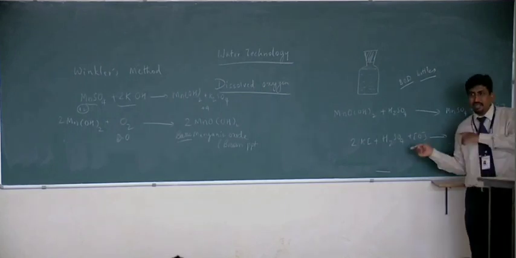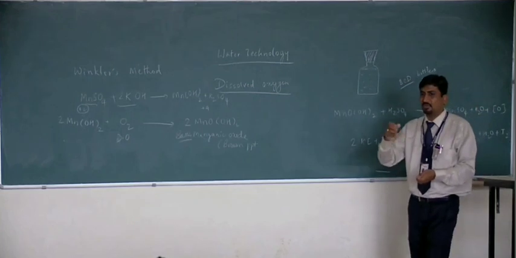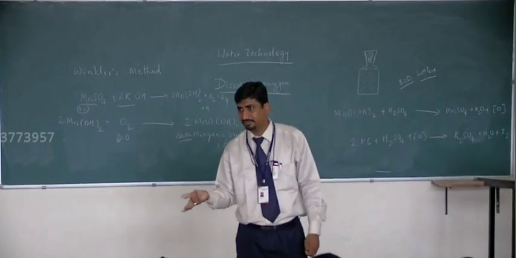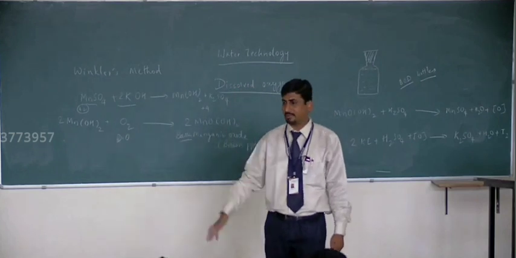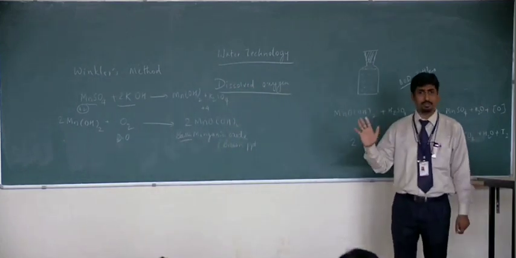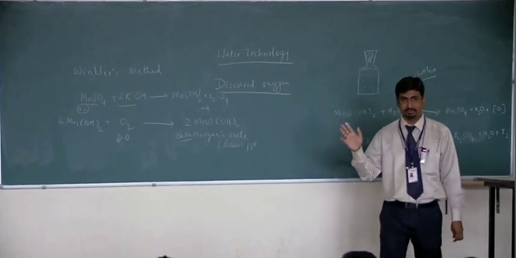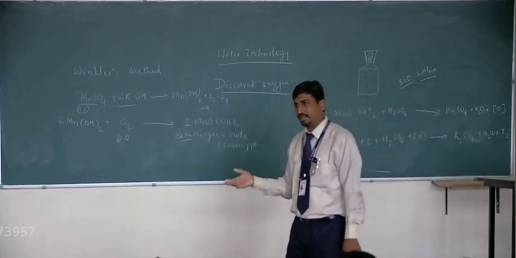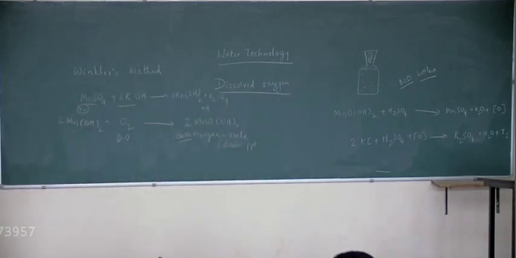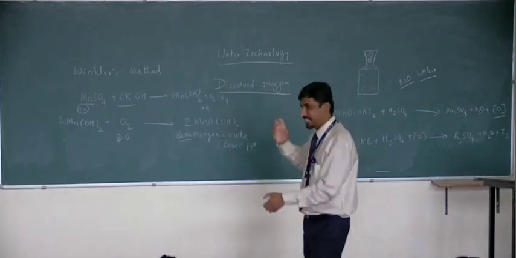This liberated iodine, what we do? We titrate against sodium thiosulfate solution using starch as an indicator. You remember your copper in brass experiment? What do you do there? Brass is dissolved in concentrated HNO3, you dilute it, then you prepare that.